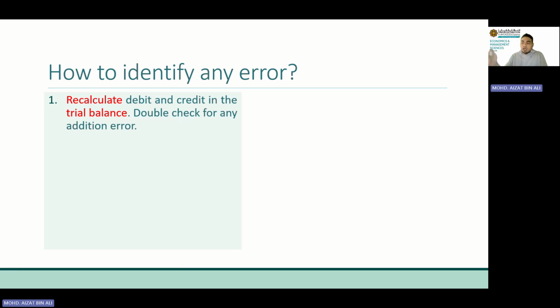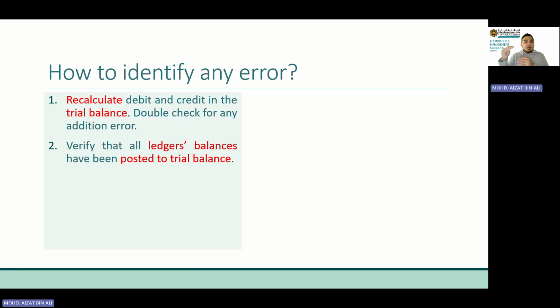But if, after you recalculate everything, your trial balance is still unbalanced, what should we do? Number two is that we have to verify that all ledgers have been posted to the trial balance. Because here we are working with the trial balance, right? So look at those balances. Where do we get those balances? Make sure all account balances have been transferred correctly, meaning even in transferring the balances, we do not commit any mistake. And what if, after we check all the balances in the T accounts against the trial balance, everything is still the same?